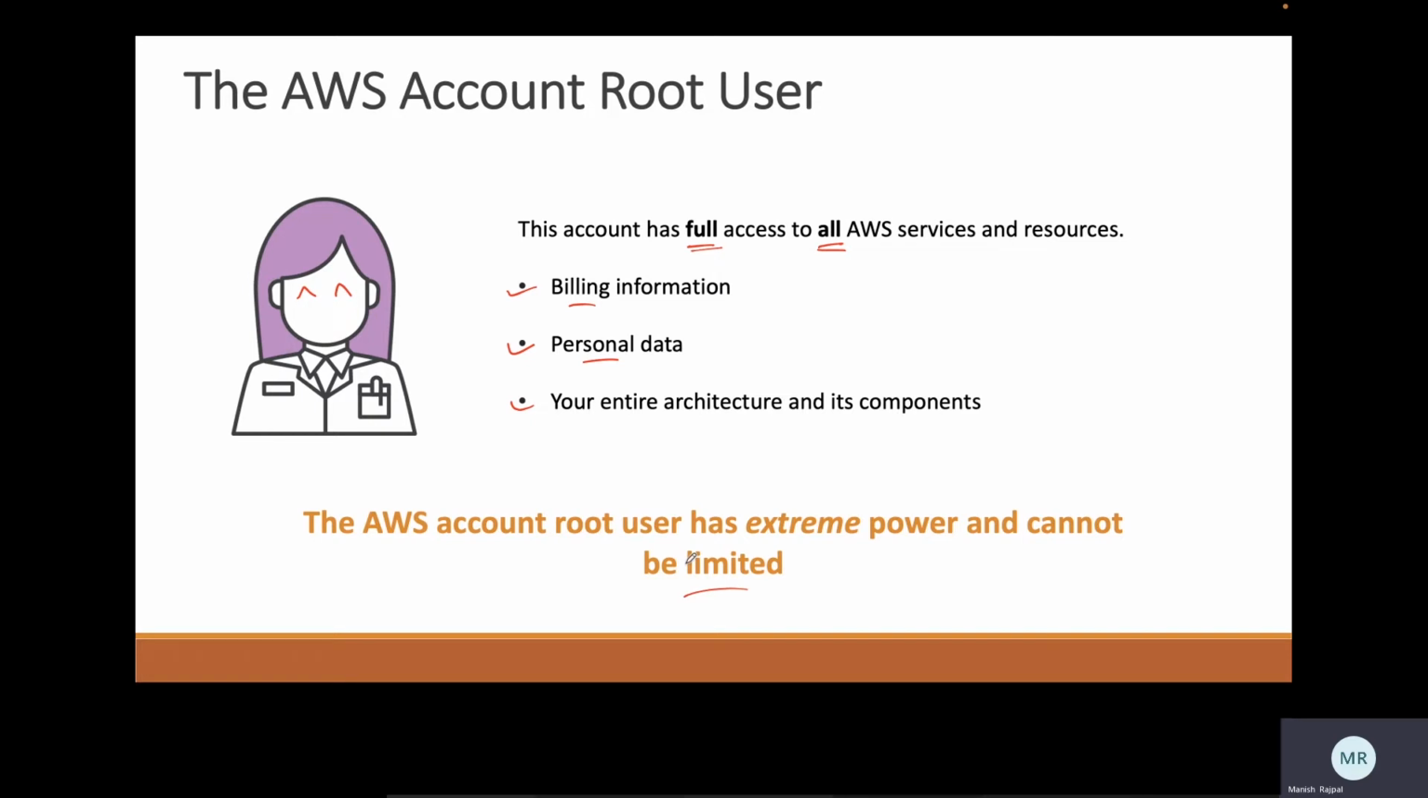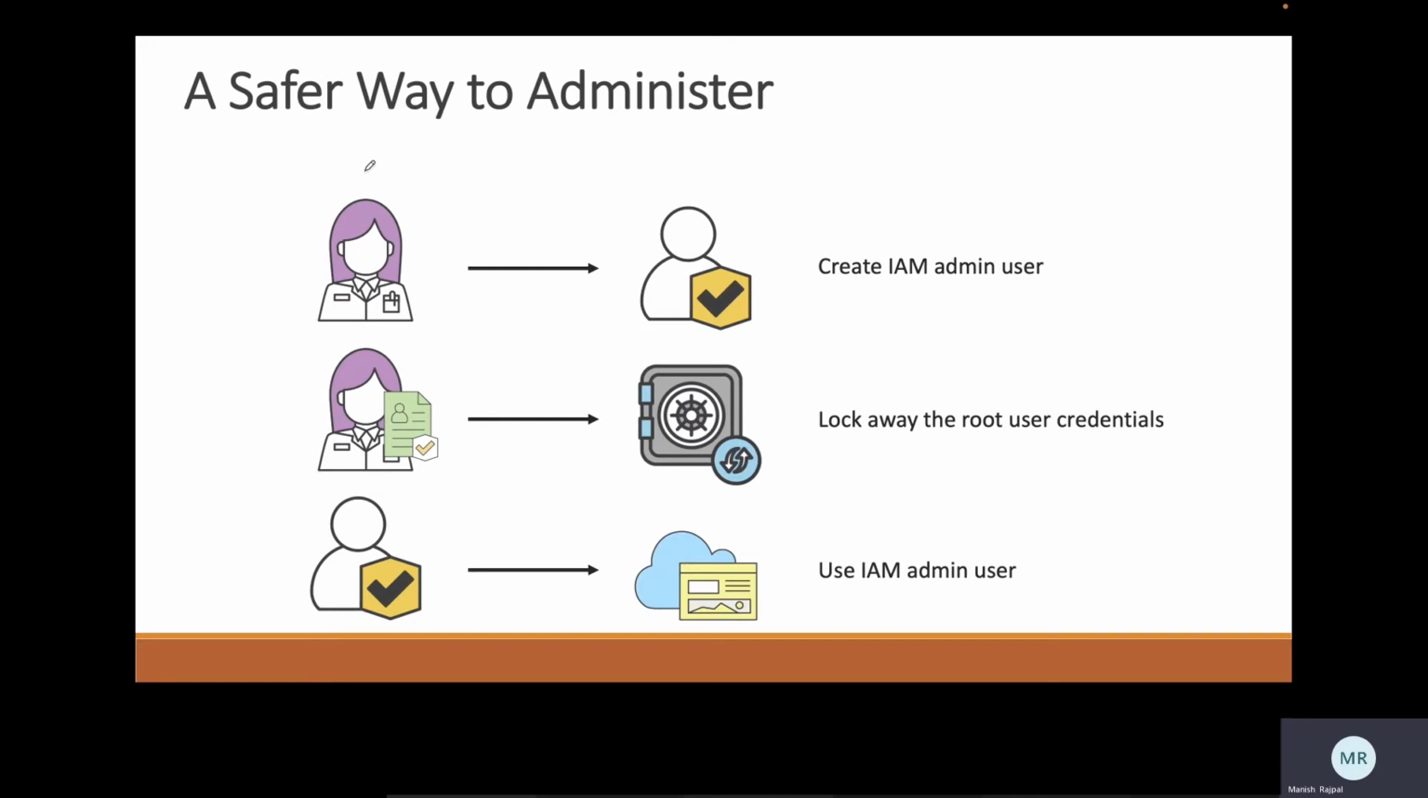If I don't have to use the root user, what should I do? We should find a safer way to administer. So in place of this root user, I can work with one of the AWS services, IAM, Identity and Access Management, using which I can create a new IAM admin user. Once I do that, I can lock away the root user credentials, and then for any other purposes, I would just be using this IAM admin user instead of the root user.